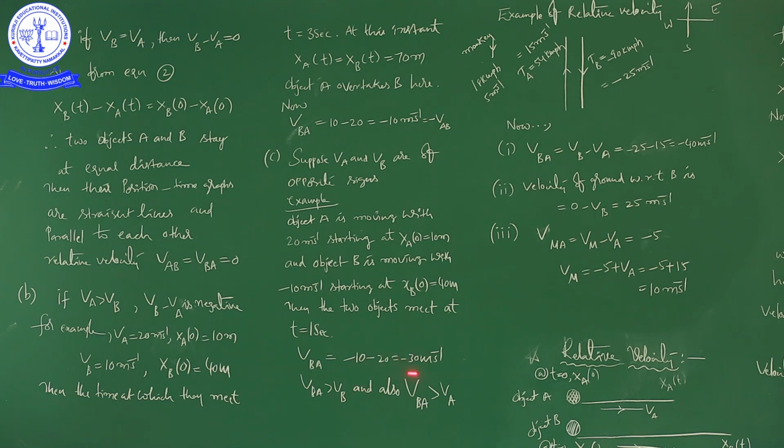Okay? Right. So here it is 30 meters per second. So this 30 is greater than 20, no? It is also greater than 10. So what does that mean? You can write like this.